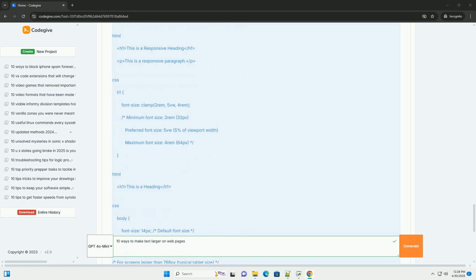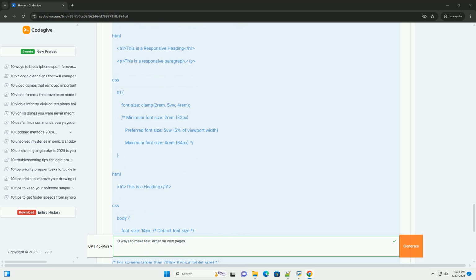Advantages: similar to em units, can scale well, but can become confusing if you have many nested elements with percentage-based font sizes. 7. Using viewport units: vw, vh, vmin, vmax. Description: viewport units are relative to the size of the browser's viewport, the visible area of the browser window.